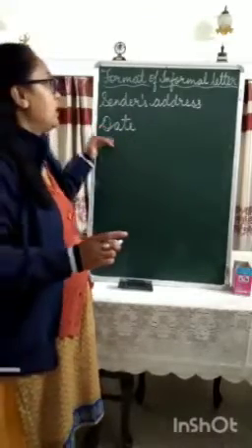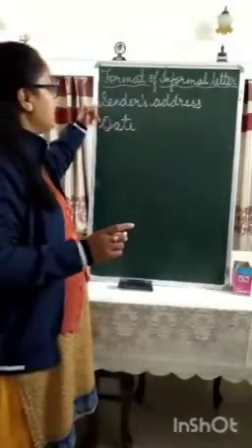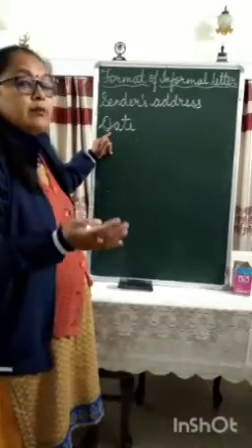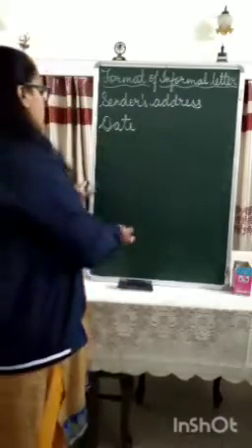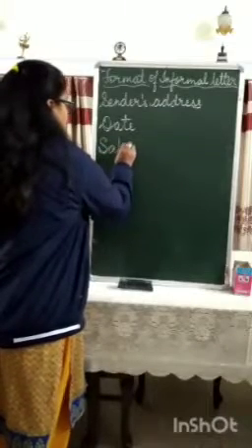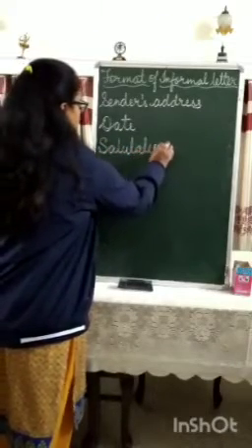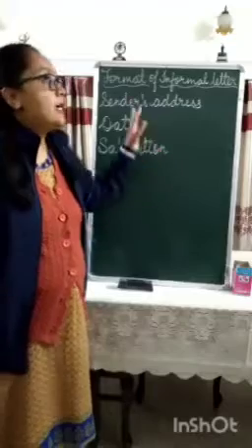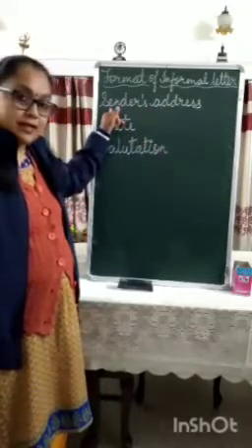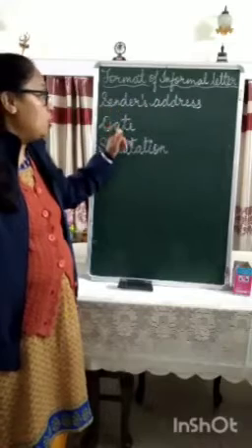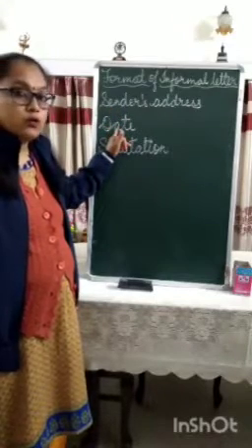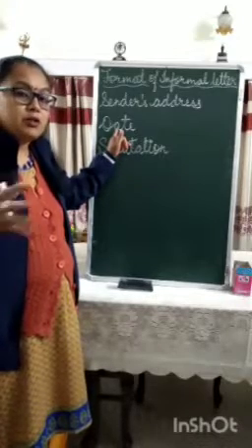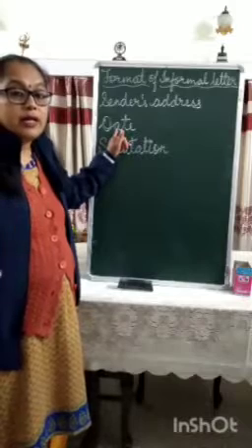Now, what is that change? In informal letter, sender's address is the first thing. Then comes the date. After date, there will be salutation. You will not write the receiver's address when you are writing an informal letter. In an informal letter, only sender's address is written, followed by date. After date, you will not write the receiver's address. Neither will you mention the subject in informal letter, because it's a casual way of communicating with your loved ones.